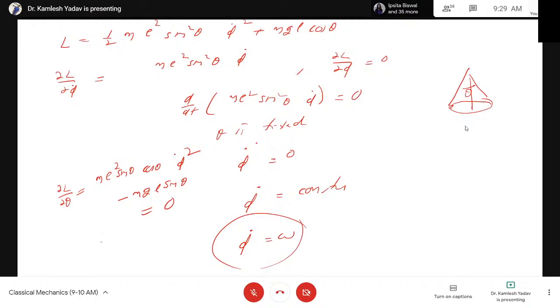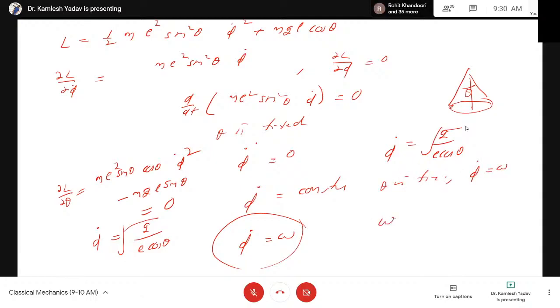From this equation, now solving, I can write phi dot will be equal to under root g by L cos theta. Take this term to this side, and from this equation we can find phi dot is equal to under root g by L cos theta. If theta is fixed, in that case phi dot is equal to omega. Therefore omega is equal to under root g by L cos theta.